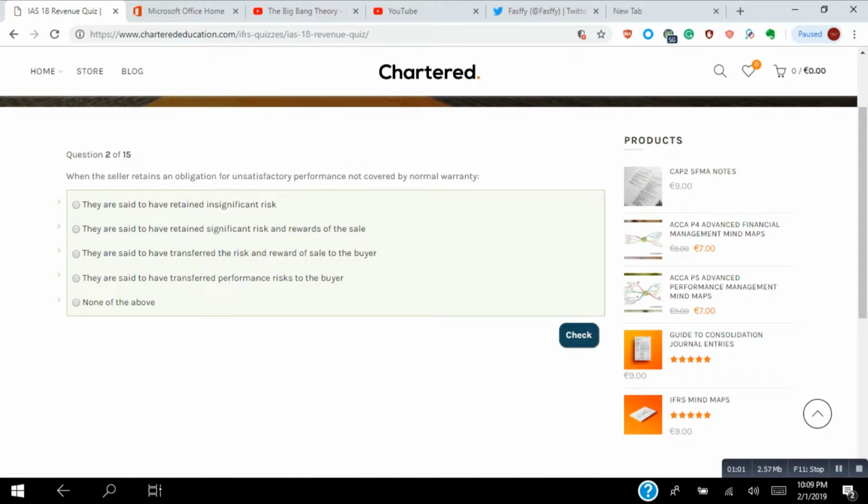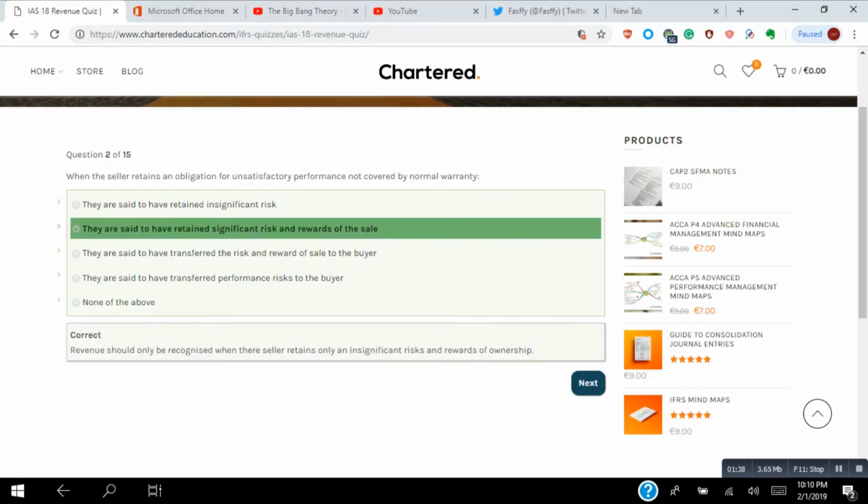When the seller retains an obligation for unsatisfactory performance not covered by normal warranty, they are said to have retained significant risk and rewards of the sale. That means that the significant risk and rewards are still being retained by the seller. So they are said to have retained significant risk and rewards of the sale is the correct answer.